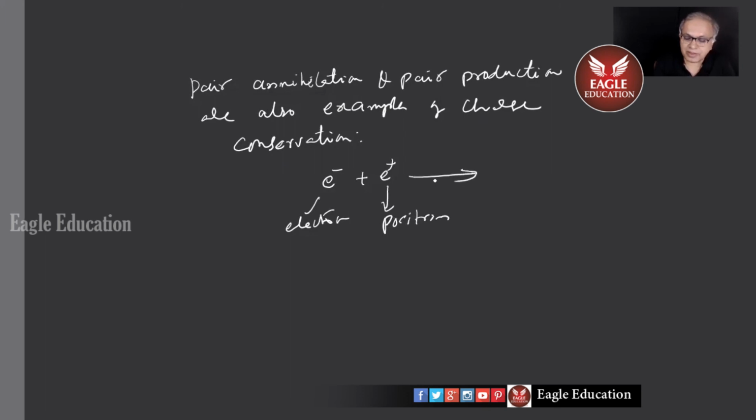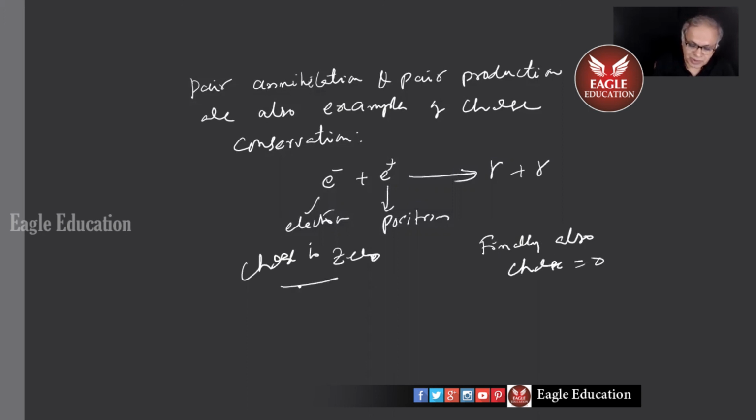When they combine, they produce 2 gamma particles. Charge is 0 initially, and finally also charge is 0. So this is also charge conservation. This also is a beautiful example of conversion of mass into energy. This gamma, this is photons. Here, the electrons have got mass that got converted completely into energy. Delta mc square example also this one.